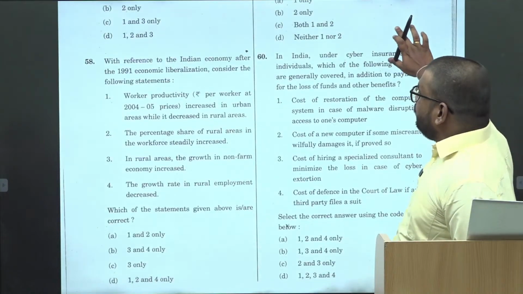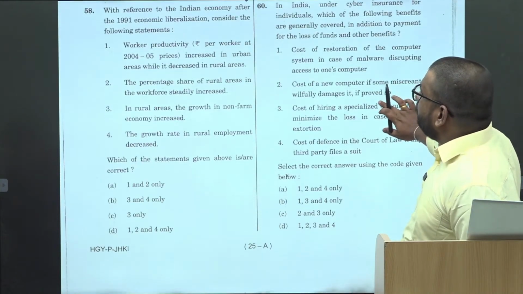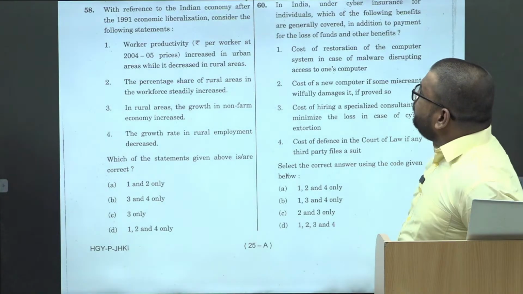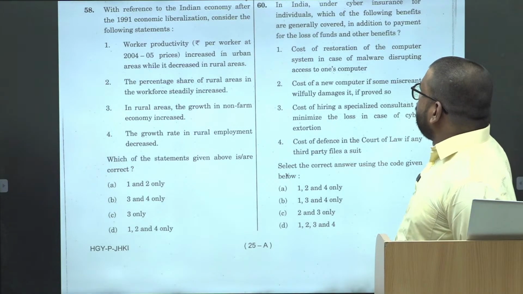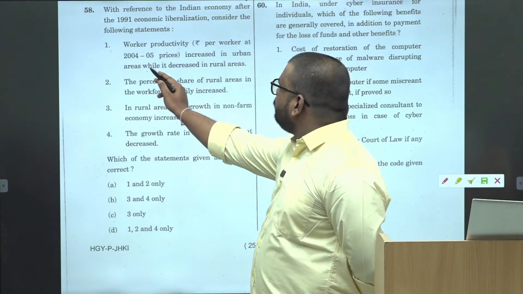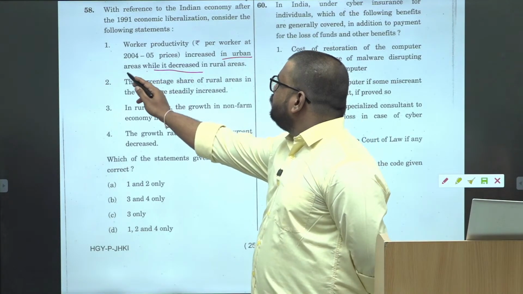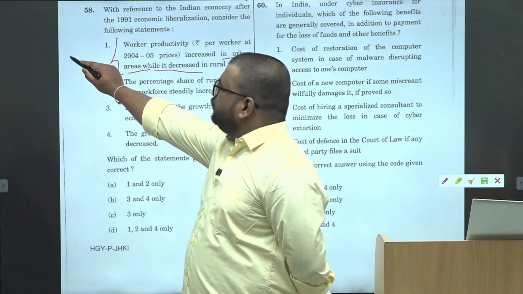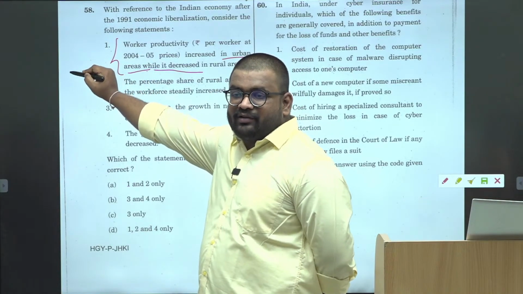Okay. Then with reference to the Indian economy after 1991 economic liberalization. Again, productivity increased in urban areas while it decreased in rural areas. This is what kind of statement? Yes, comparison.